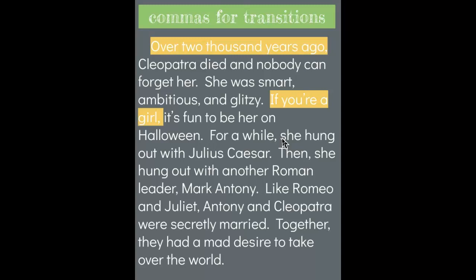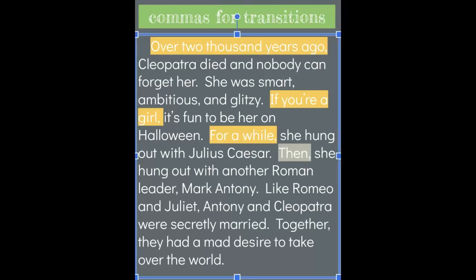For a while, she hung out with Julius Caesar. I see a prepositional phrase at the beginning of that sentence. If I take it out, I have a complete sentence: she hung out with Julius Caesar. When did she do that? For a while. Then she hung out with another Roman leader, Mark Antony. "She hung out with another Roman leader, Mark Antony" is the complete sentence. But when I put that transition at the beginning, I know when she did that.